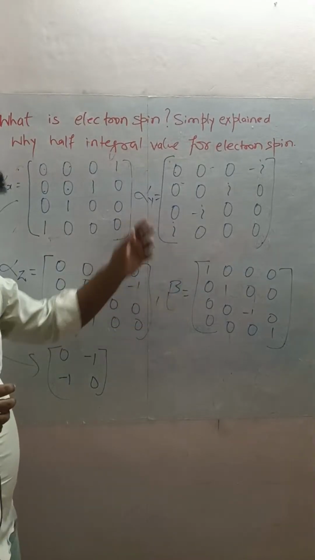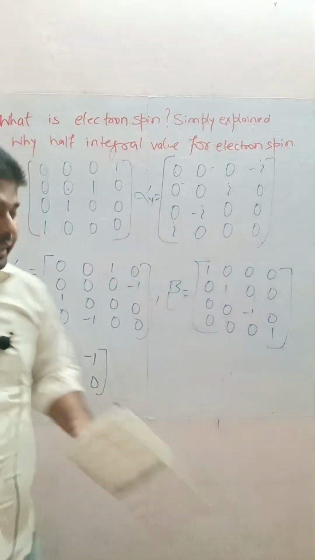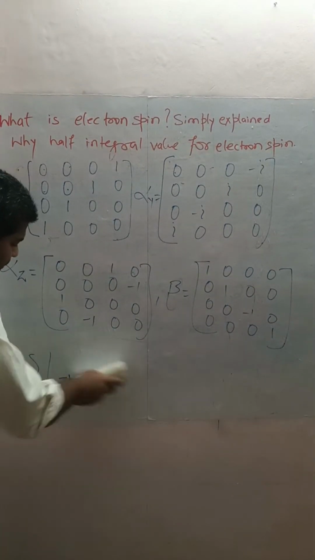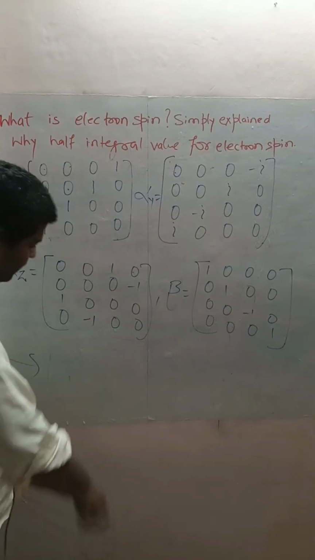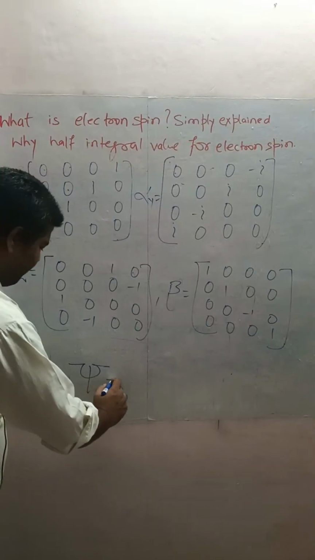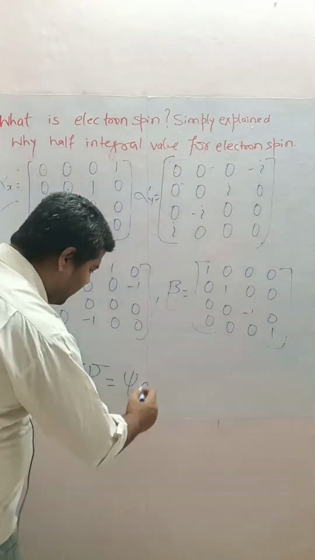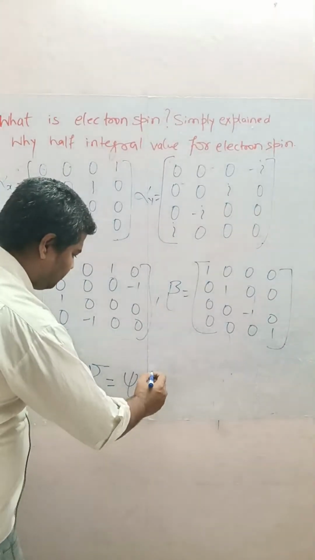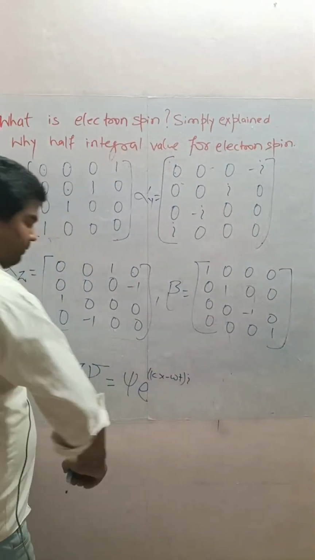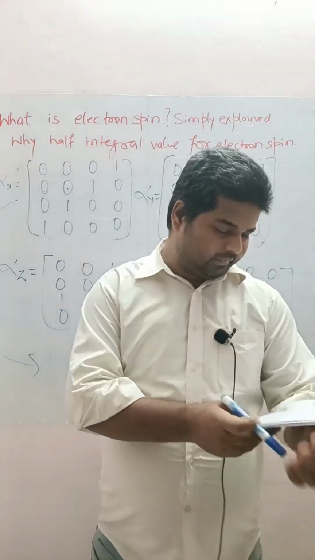After putting these values in, we get the solution of the Dirac equation in a very different way. It was not the traditional Schrödinger solution, where there was just one matter wave, which has one amplitude and kx minus omega t in the exponent, which was way different than this.